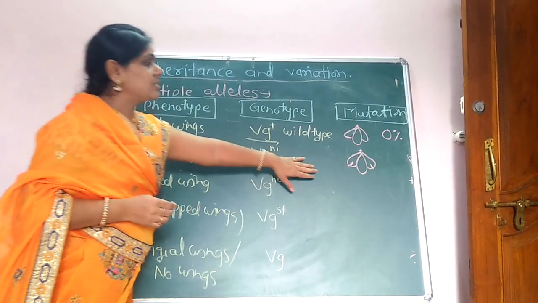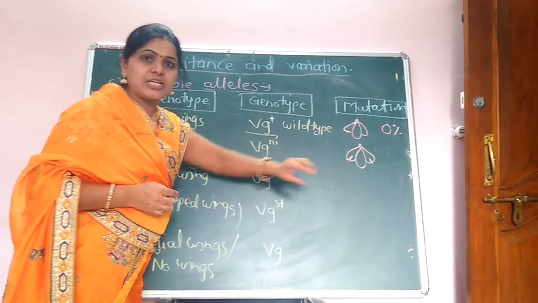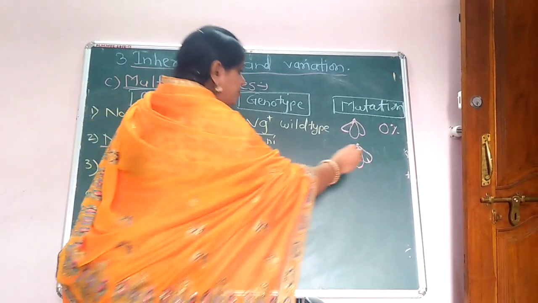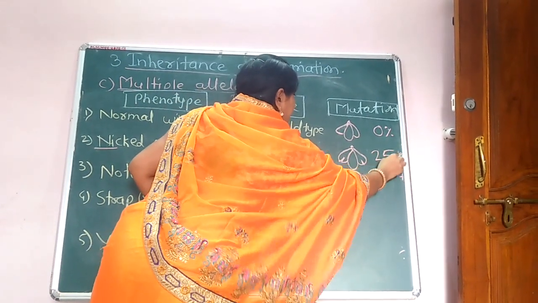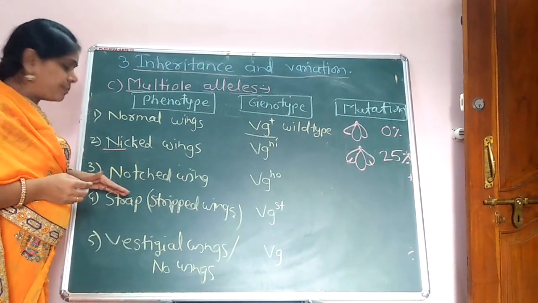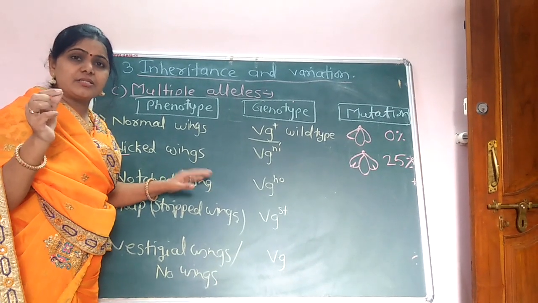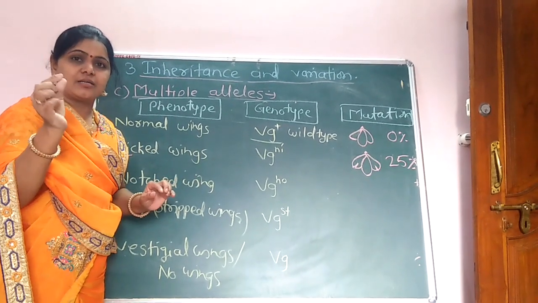This type of wings is called nicked wing here. This type of mutation is the 25% mutation. Then the third one is phenotypic character, that is the notched wings here. Notched wings means one patch like.